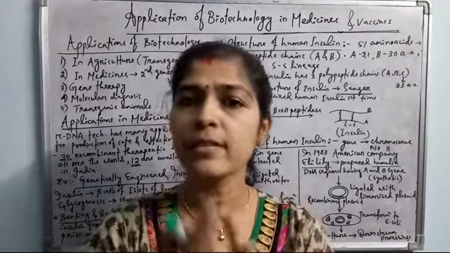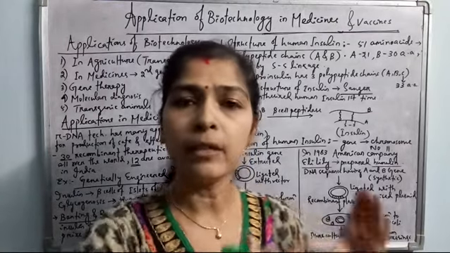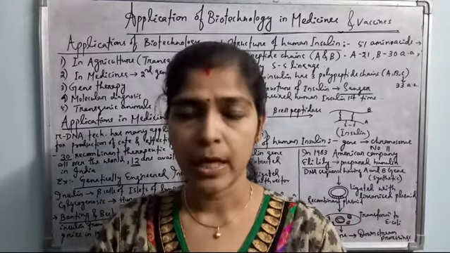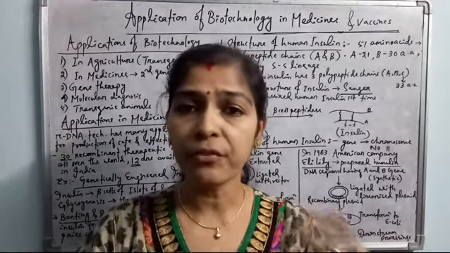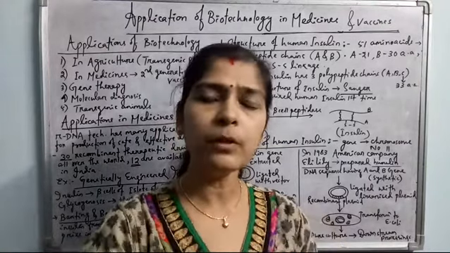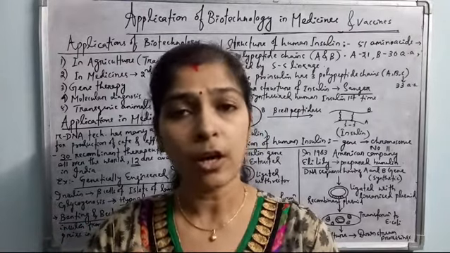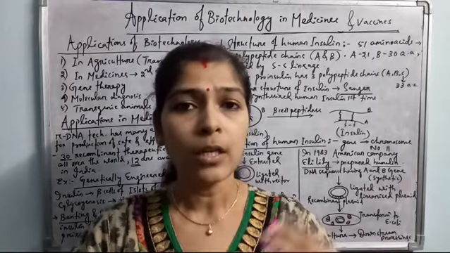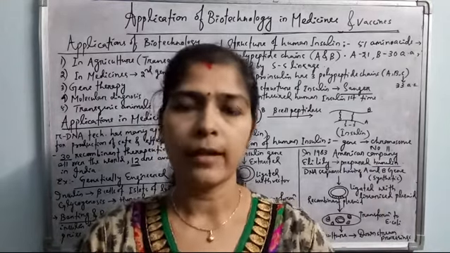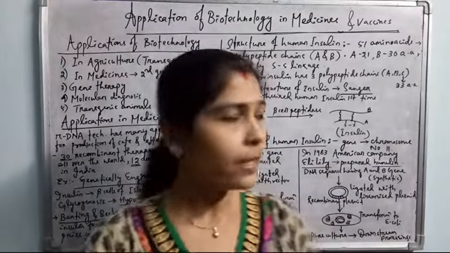See, the normal vaccines are called first generation vaccines, which are produced by conventional methods, but by the application of biotechnology, second generation vaccines have also been developed. These second generation vaccines are more effective and have fewer side effects. Two examples I can give you are the hepatitis B vaccine and the herpes vaccine. These are produced by the application of genetic engineering, and these second generation vaccines really work better.